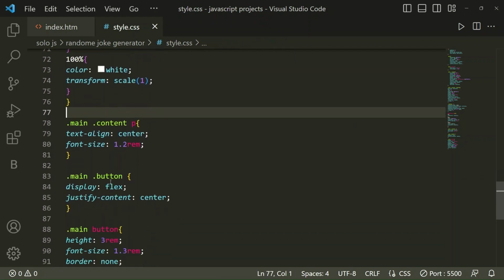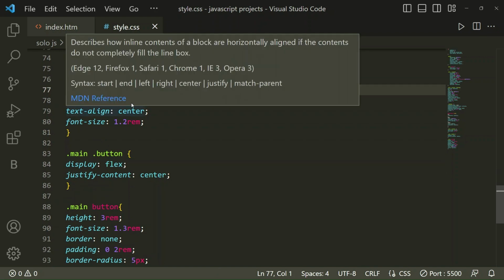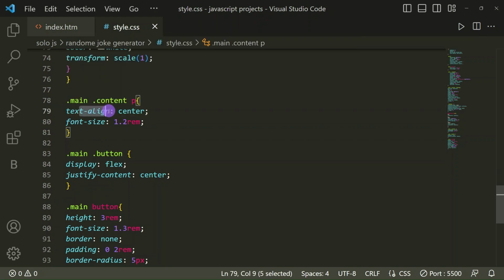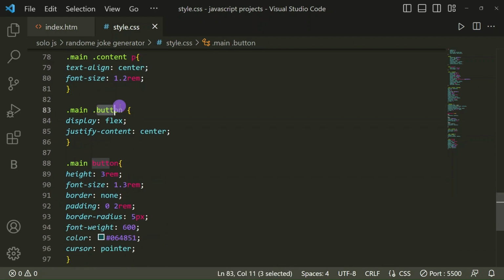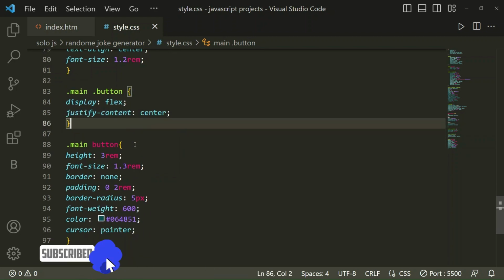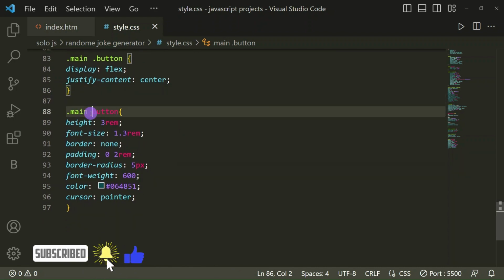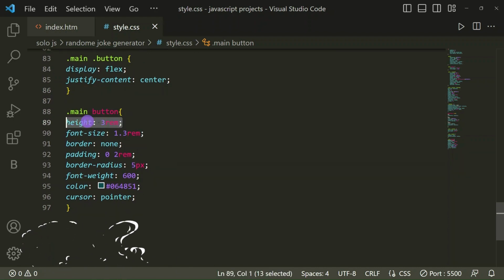Then in our content, p is there. For that paragraph p, text align center and font size 1.2 rem we have taken. Then for the button we have taken display flex, and justify content center. For our button we have taken height 3 rem and font size 1.3 rem.